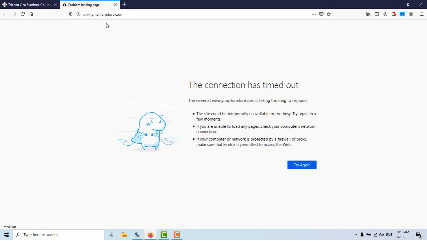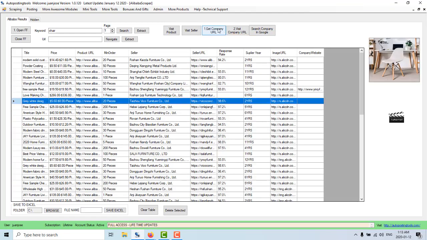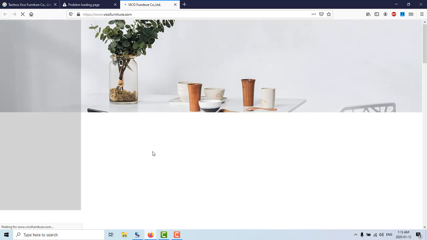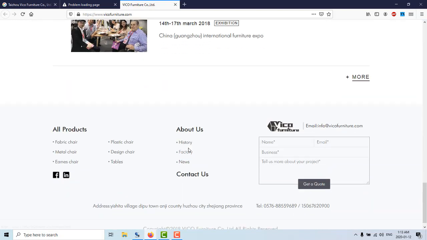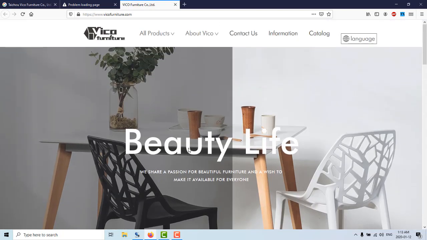And this was the page that we just extracted, and you will be able to see the information for that company. In this case, this is loading, so maybe the website's down, that's why it doesn't show up. But if it were valid, it would be showing up there. So let's just go for another one. Get company URL, and then visit company URL. And this one is actually working. So you can see that's the product, that's the seller website. So you could go and contact them in case you want to work with them.